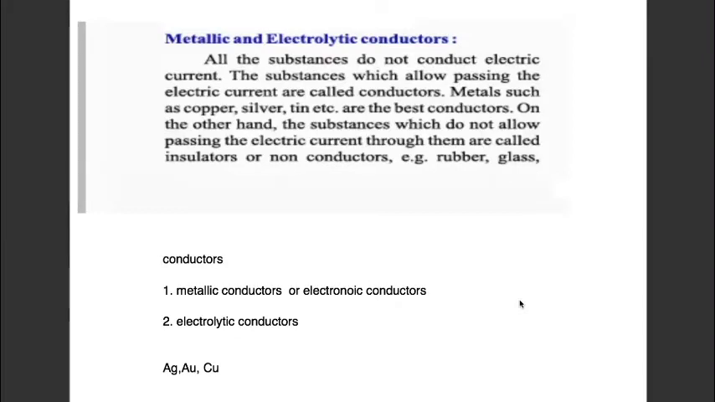Hello students, in this video I will discuss conductors, their conductivity and the electrolysis process in detail. Let us start with the concept of conductors.